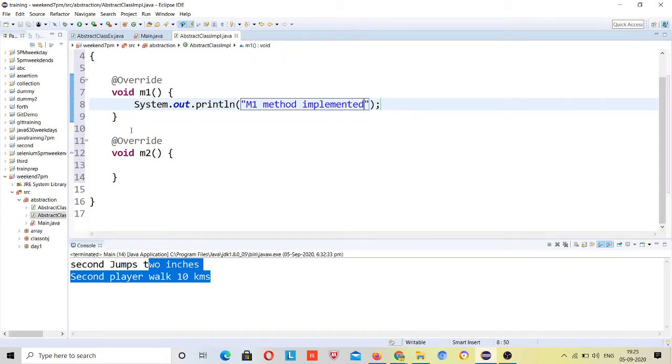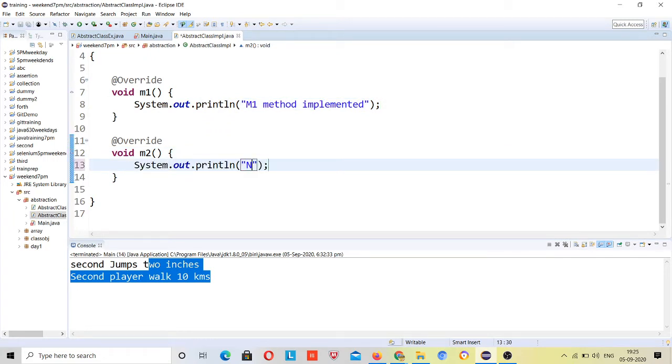Implemented, right? Now here I will write M2 method implemented. Okay, now what I will do,